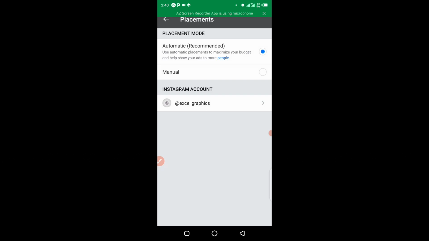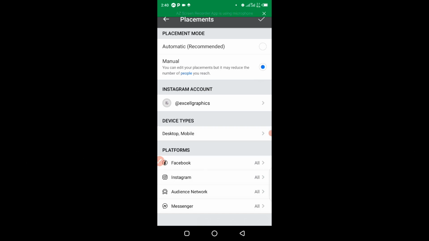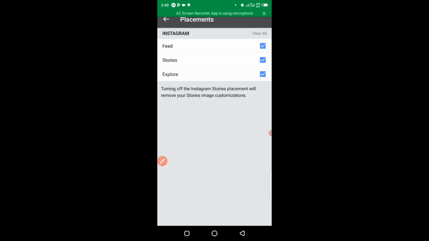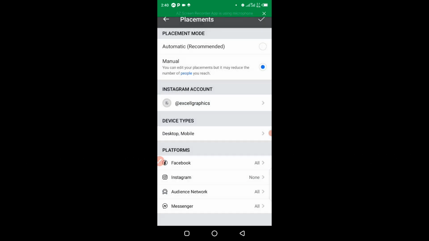Having clicked on it, I have to come here and click on manual placement. With manual placement, I'll be able to remove Instagram placement. So here I have to choose Instagram. When I choose Instagram, I have to uncheck everything. So I'm going to clear it all and click on the check mark at the top here. This simply means that this advert will not appear on Instagram. It will appear only on Facebook, Audience Network, and Messenger. These are the places I want this advert to appear.